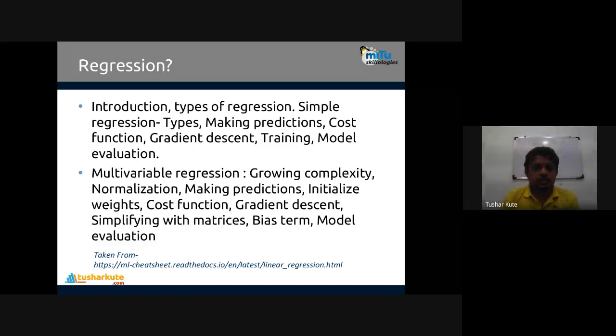Basically, the content shown here is copied from the given link. You can check it, the ML cheat sheet, exactly as it is present. It doesn't actually contain regression in detail, but we will see in types of regression what different types of regressions there are, practically how to solve them, what differences there are, and we'll find a solution to every kind of problem where the regression concept is applied.